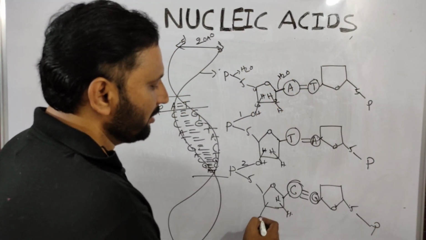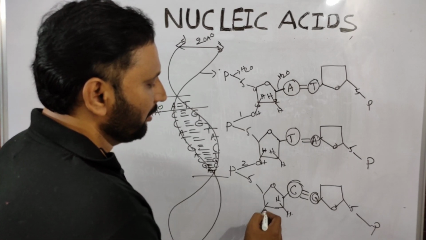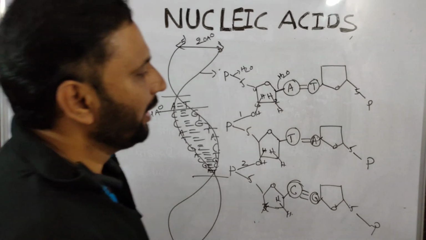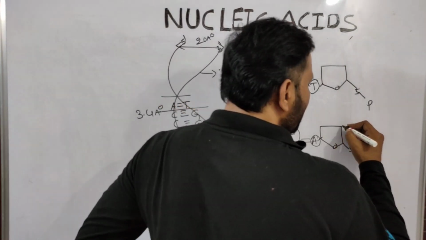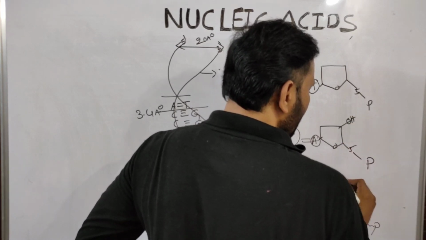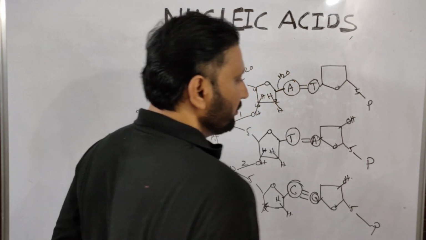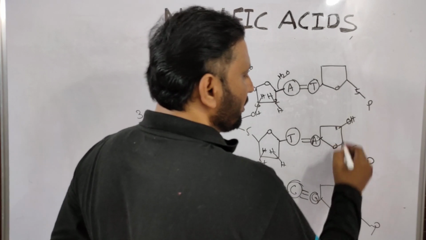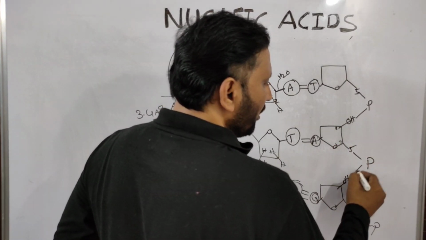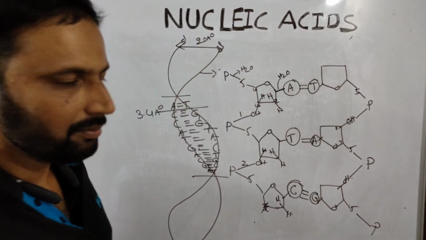Here also you take this is the third carbon. This is the third carbon. So you tell again phosphodiester, this is OH. So this is the third one, fourth one, fifth one. So here phosphodiester bond, here phosphodiester bond.